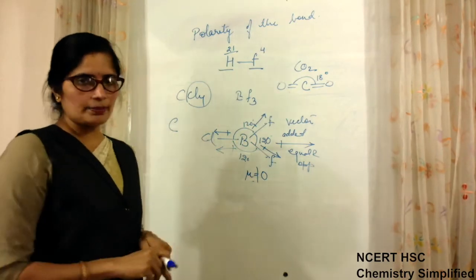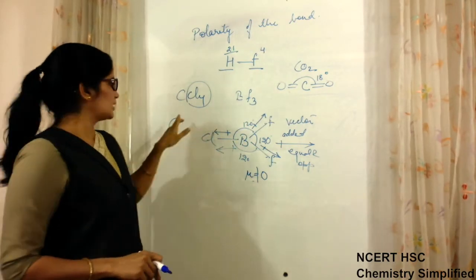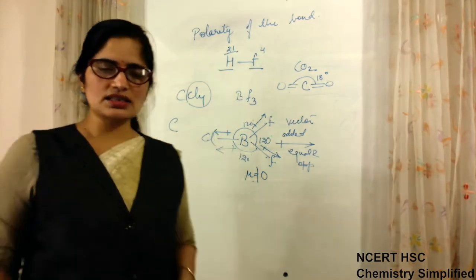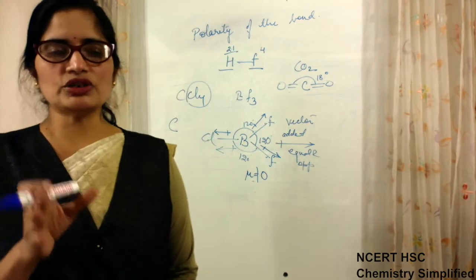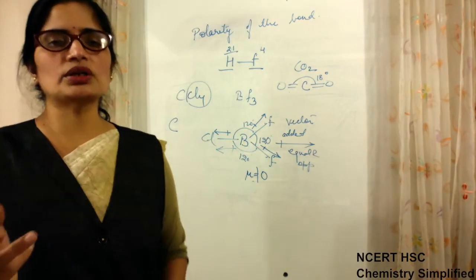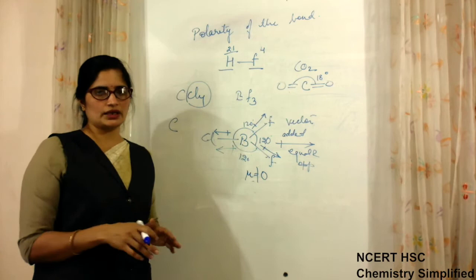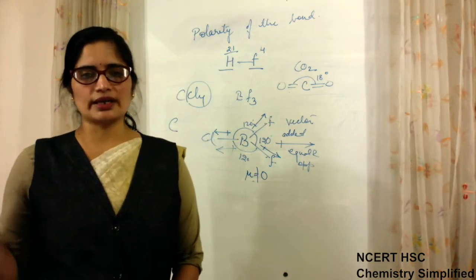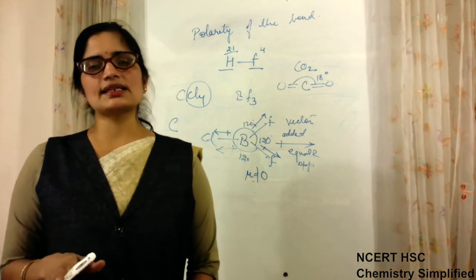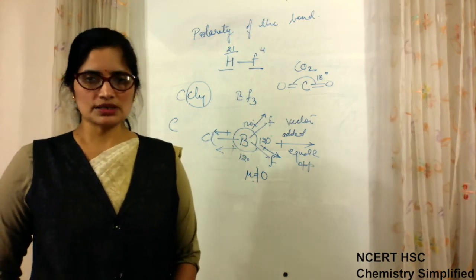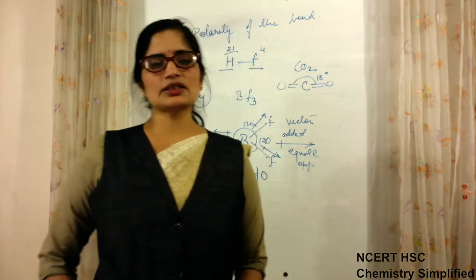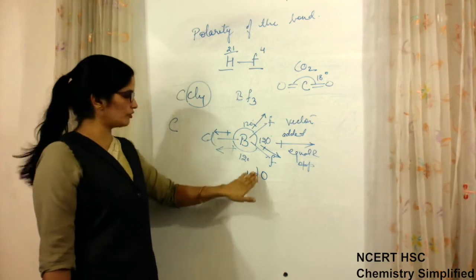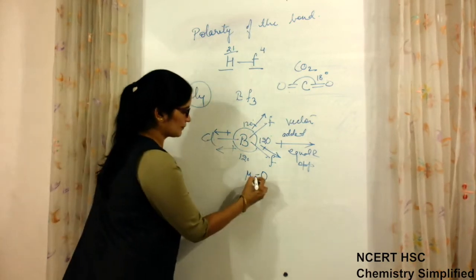CCl4, carbon having 4 bonds. When 4 bonds are there, the geometry is tetrahedral. Again, tetrahedral is a symmetrical geometry, meaning whatever geometry is decided according to the number of bonds is a symmetrical geometry. But geometries are not always symmetrical. This we will see further when we come to the next theory. So in all those cases, the dipole moment will not come 0. But if it is a symmetrical structure and all bonds are made by the same atom, then it will come 0 for those types of molecules.